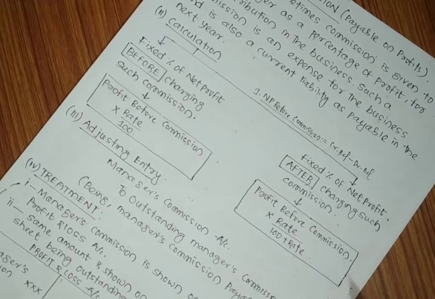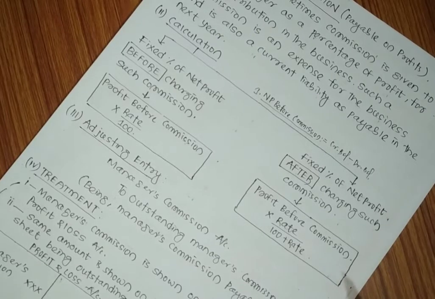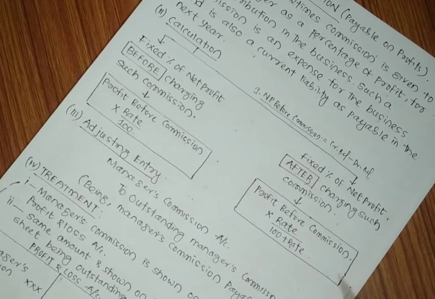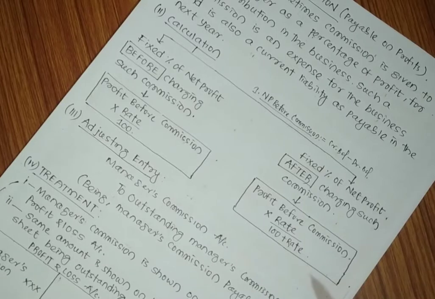What will be the formula for that? The formula will be net profit before charging such commission into rate divided by 100. So in the working note you have to consider two workings. Step number one is first calculate the net profit before charging such commission, and after calculating that net profit apply the rate of commission to get the amount of manager's commission.